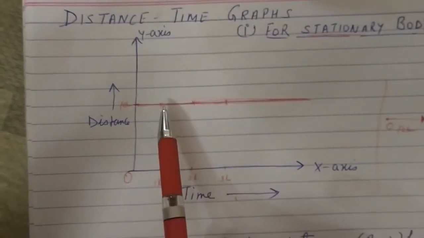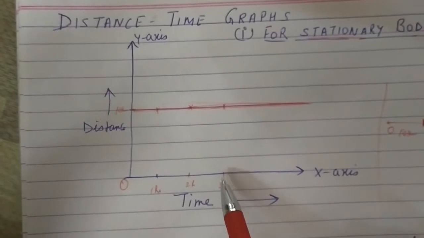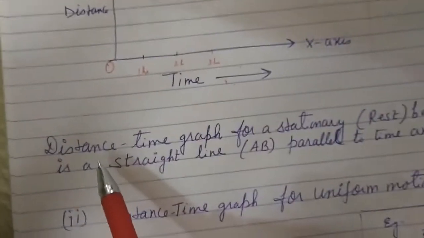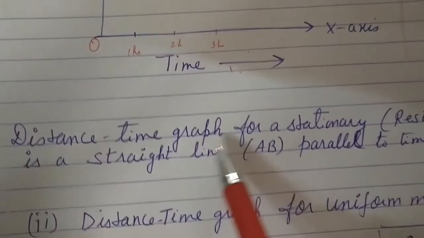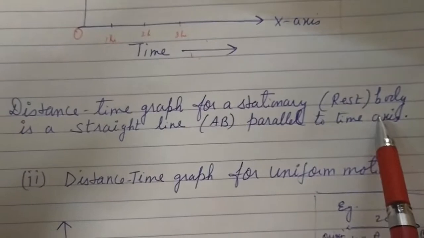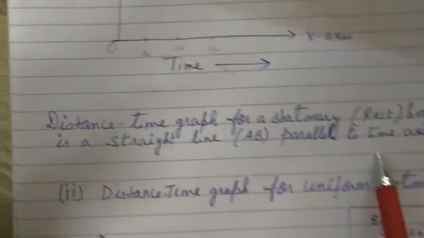We will get a straight line. The graph obtained is a straight line parallel to the time axis. So what we will write: the distance time graph for a stationary body or body at rest is a straight line parallel to the time axis.